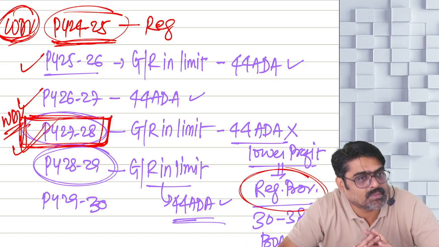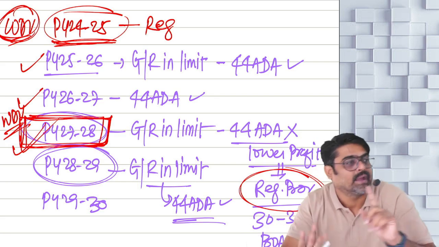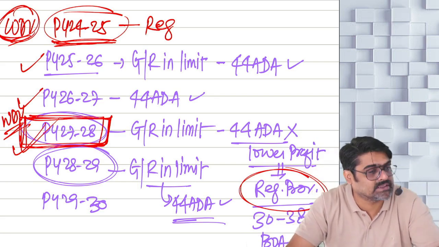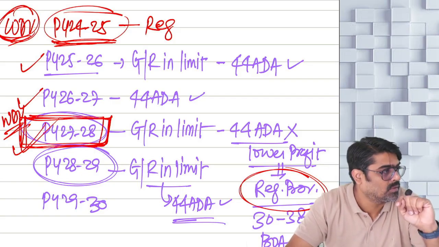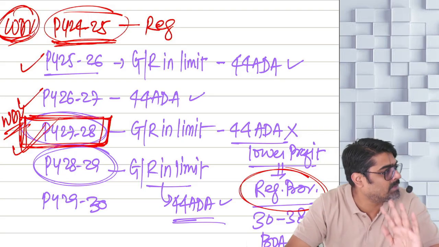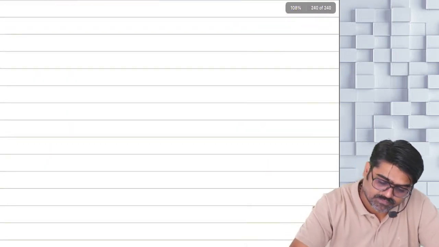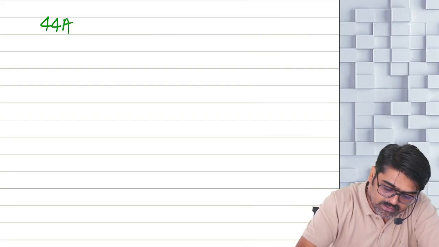Understanding? All the provisions of 44 AD and 44 ADA are same, except that requirement of what? Except that restriction that 5 years again you cannot follow. That restriction is not applicable here. Will you remember this? Now last provision. Last provision is 44 AE. Which provision?